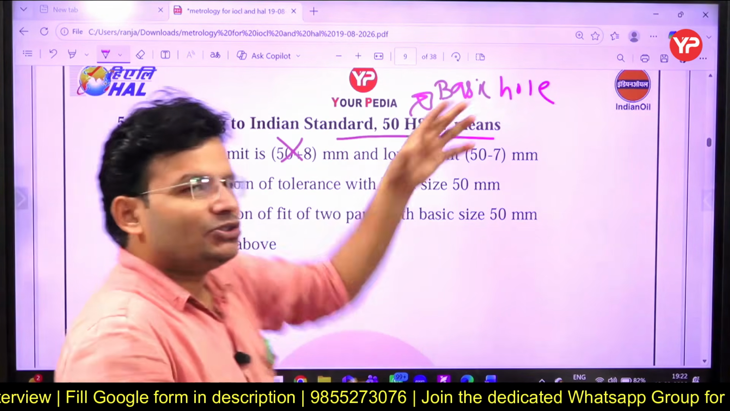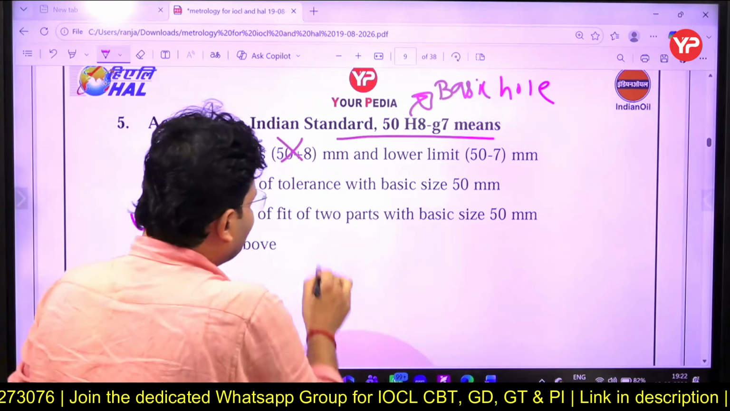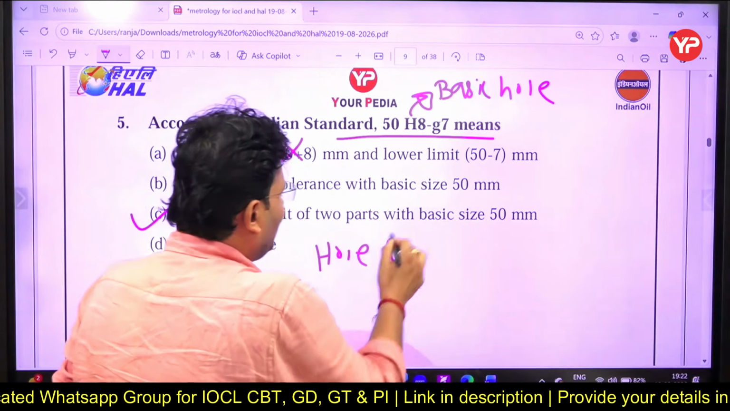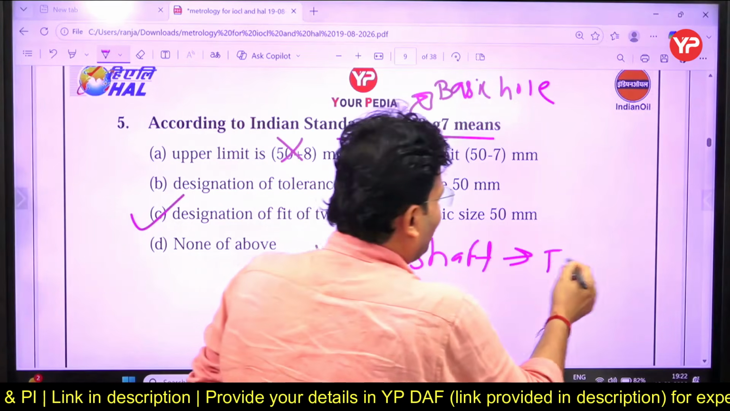Basically, whenever you talk about fit, just now you saw hole and shaft combination is called what? Hole and shaft combination, it is called fit. Their combination is called what? Fit.